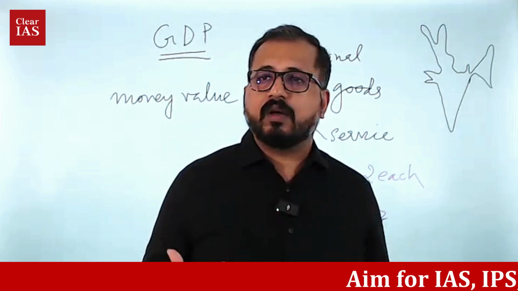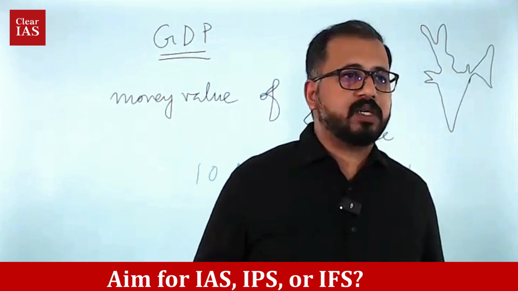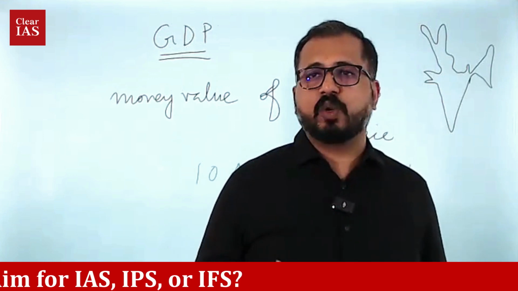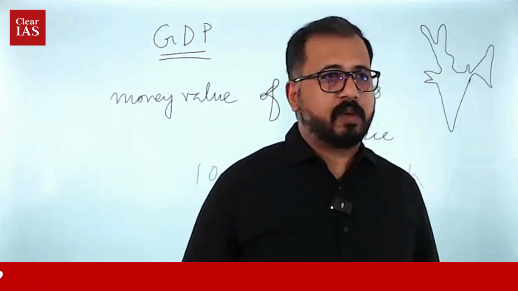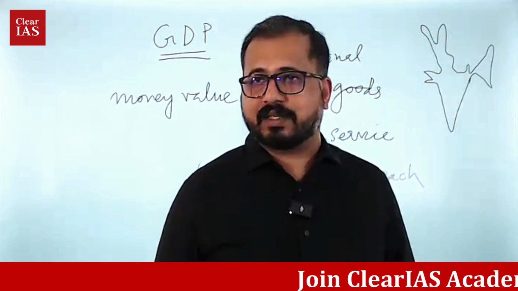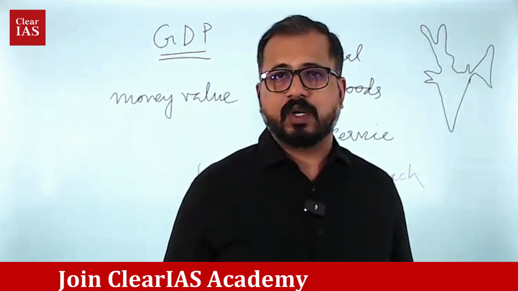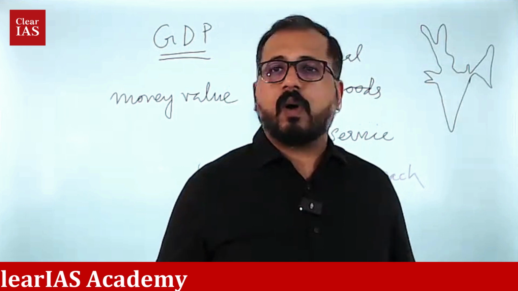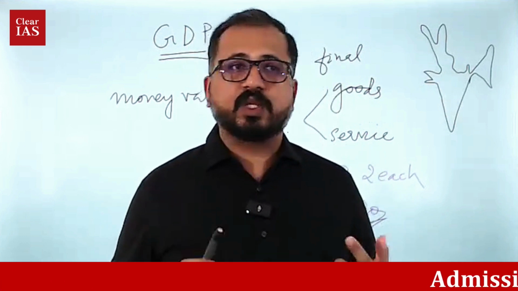So how can he improve the production? There should be more production of goods and services. What should be there? Ideally, there should be more capital, more labor, more land. Land cannot be increased, right? But there can be more capital. But ultimately, what should be there more? There should be more entrepreneurship. There should be more businesses. Correct? There should be more business.